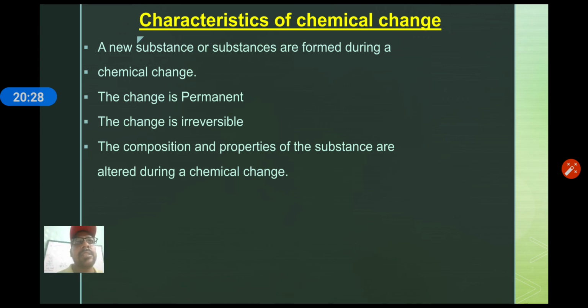Suppose oxygen is a gas, hydrogen is a gas. When they react they produce water, and water has different properties than its constituent particles like oxygen and hydrogen gas.